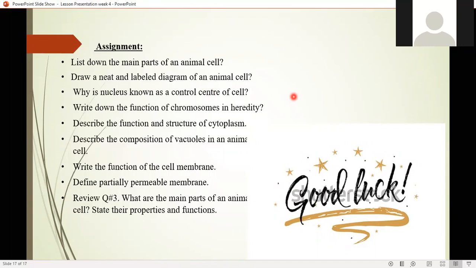Write on the function of chromosomes in heredity, transfer of material. Describe the function and structure of cytoplasm. We are already done with that, right? It's written in your book as well, you can see the chapter. I'm going to upload the chapter in the resource file, so you can download the chapter from there as well. Describe the composition of vacuole in the animal cell. You can do that. Write the function of the cell membrane. Define partially permeable membrane, and you have to do review question number 3.